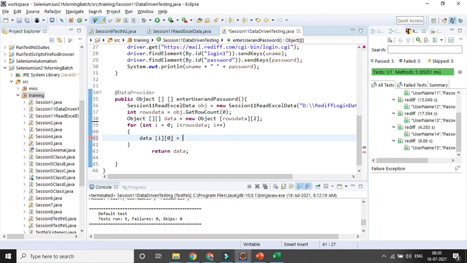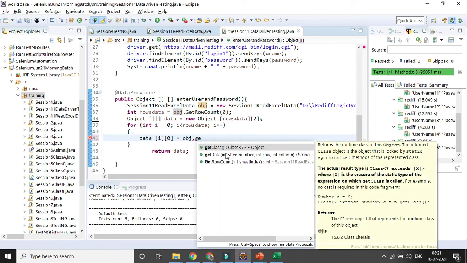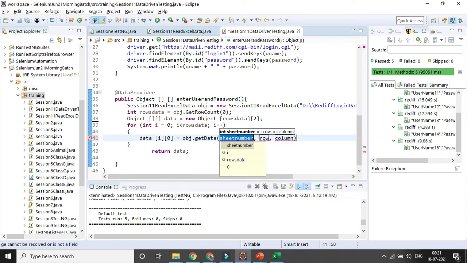Equal to the variable of the class you have declared, dot another method, the getData method we have created. Here we will provide three different references. The sheet number you already know is 0 because there is only one sheet. Rows will be changed to i, and column will be 0 because the first is column 0.